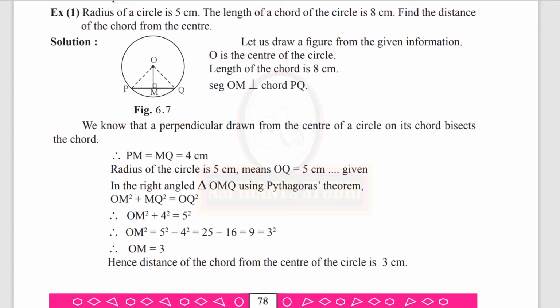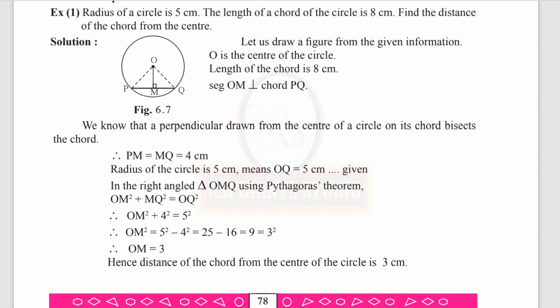O is the center of the circle. Length of chord is 8 cm. Here the chord is PQ. Length of PQ is 8 cm. Segment OM, according to our construction, we have taken segment OM is perpendicular to chord PQ. That is our construction. We know that a perpendicular drawn from the center of a circle on its chord bisects the chord. That was the first theorem which I taught you. A perpendicular drawn from the center of a circle on its chord bisects the chord.